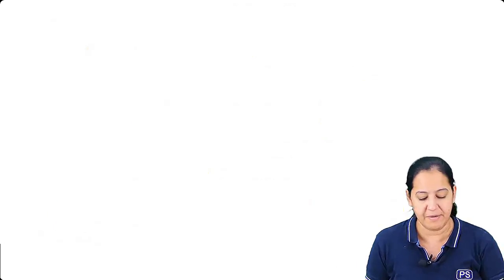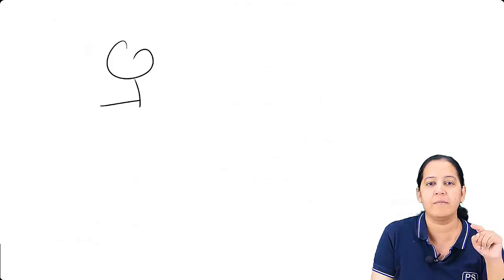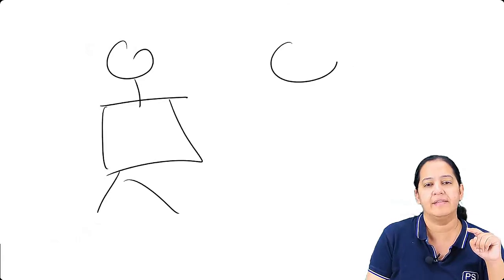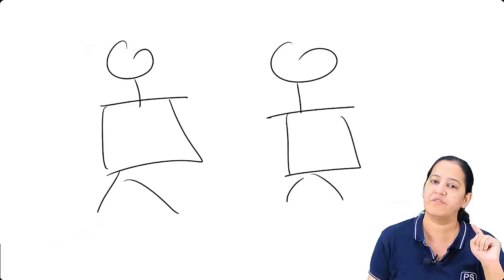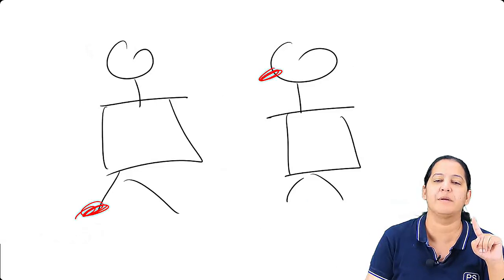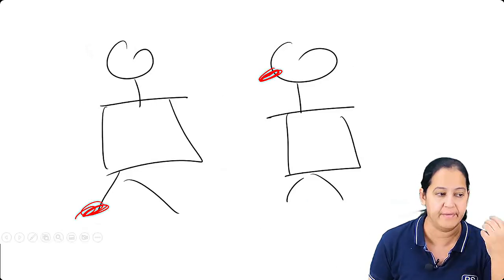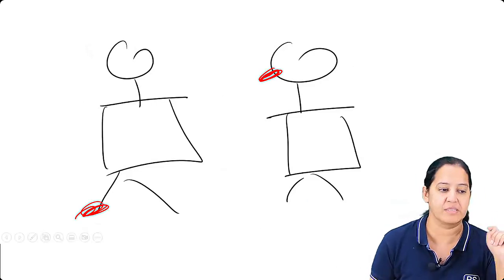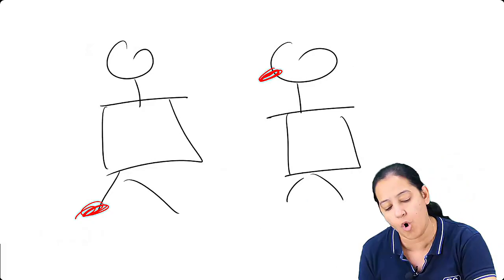Now let me tell you about two humans. This is a human, and this is also a human. Both of them have a dog bite. This human has been bitten by the dog on the foot, and this human has been bitten on the face. Dog can bite anywhere, I know. So which will have rabies fast? You use your common sense and tell me.